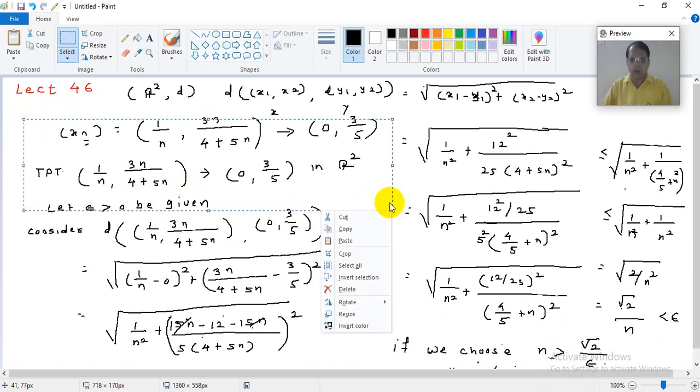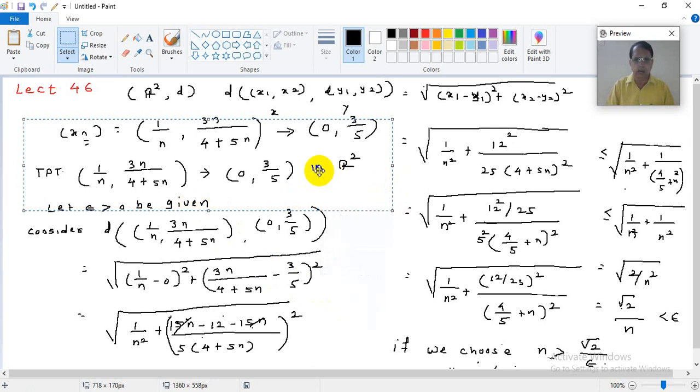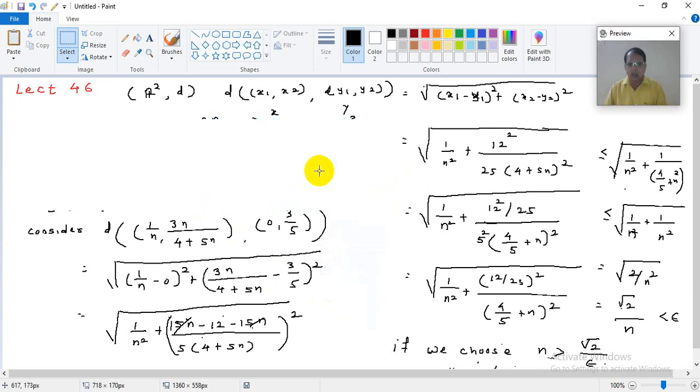What I know now, I will write it here. The distance between (1 upon n, 3n upon 4 plus 5n) and (0, 3 by 5) is less than epsilon when n is greater than root 2 upon epsilon.